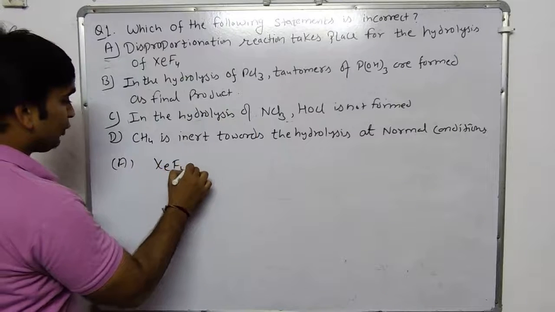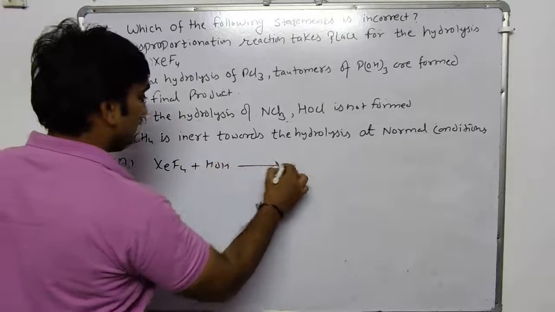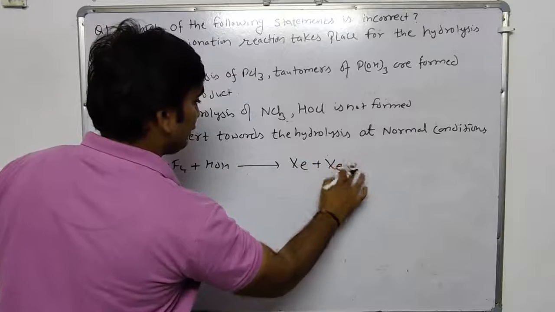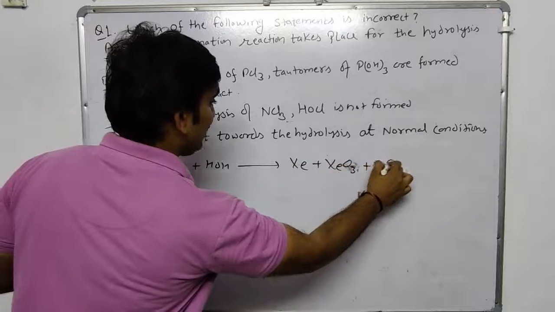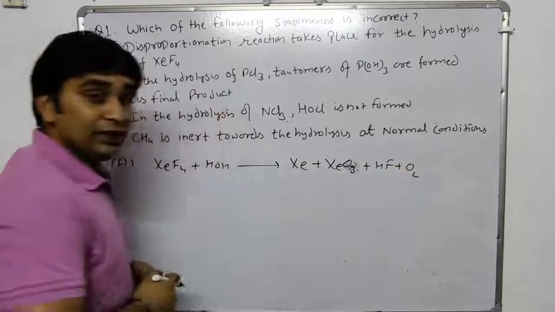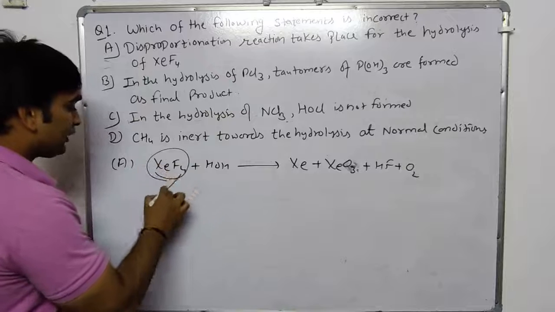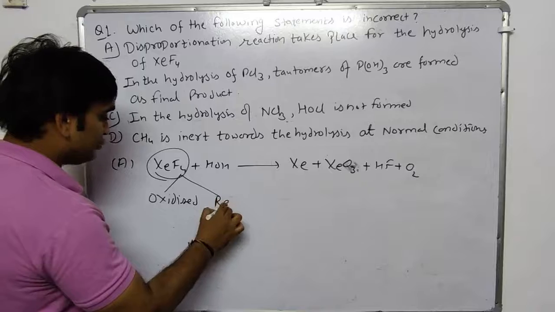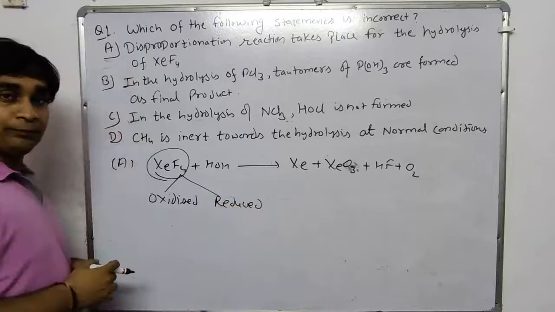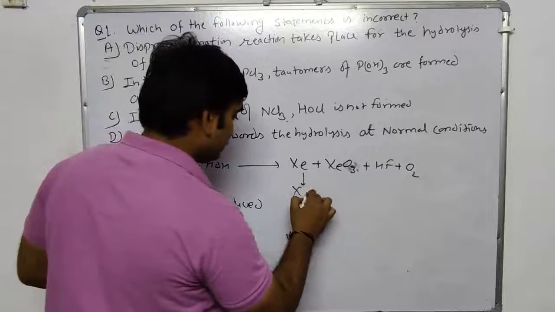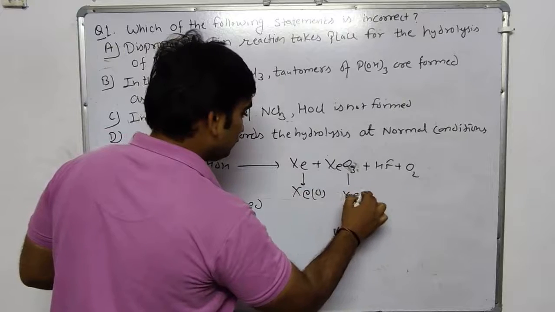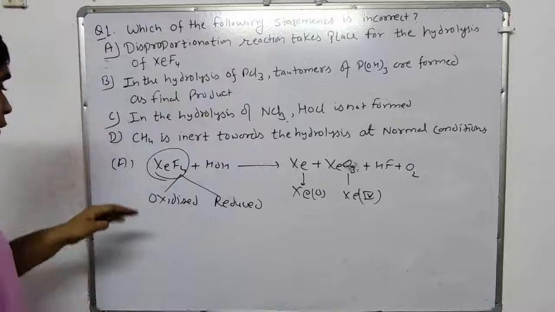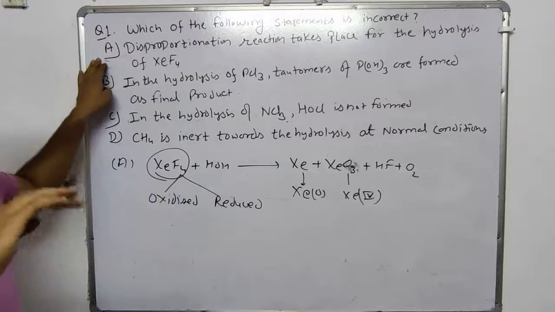when xenon tetrafluoride is hydrolyzed with water, it forms xenon gas, xenon trioxide, hydrogen fluoride and oxygen gas. In this reaction, xenon tetrafluoride is simultaneously oxidized and reduced equally. So it forms xenon 0 and xenon 4 compounds. So this is a correct option. It is not an incorrect option.